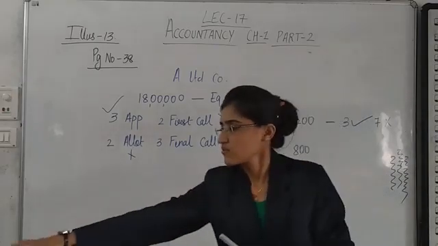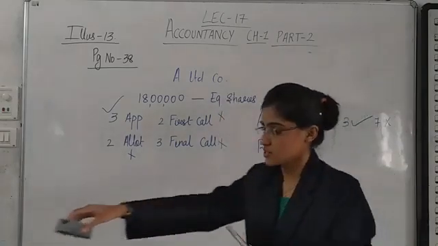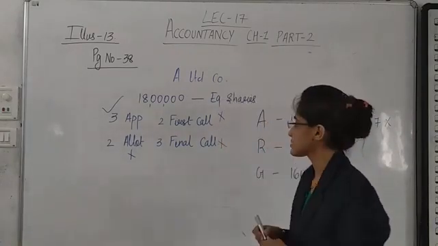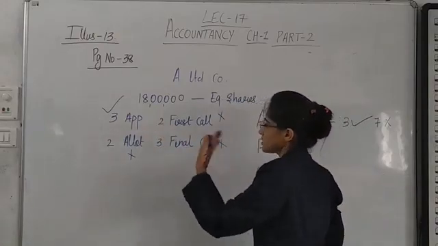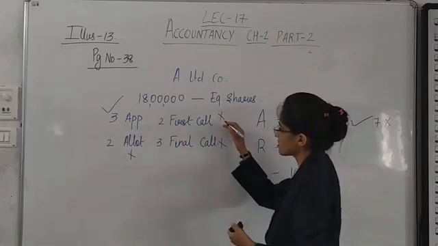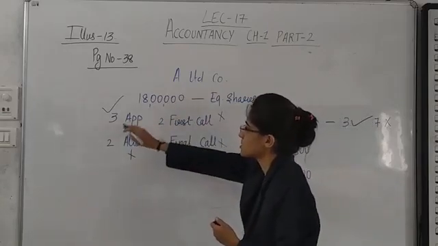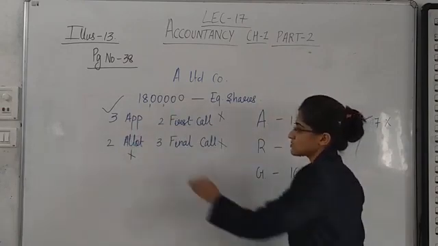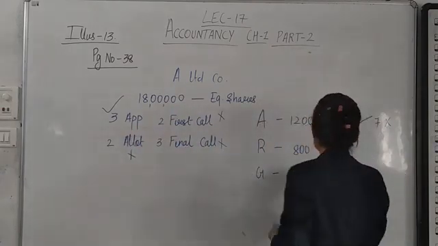Talking about the next person, who is having 800 shares, that person has paid application and allotment, but has not paid first call and final call. That means 5 rupees she has paid, 5 rupees she has not paid.